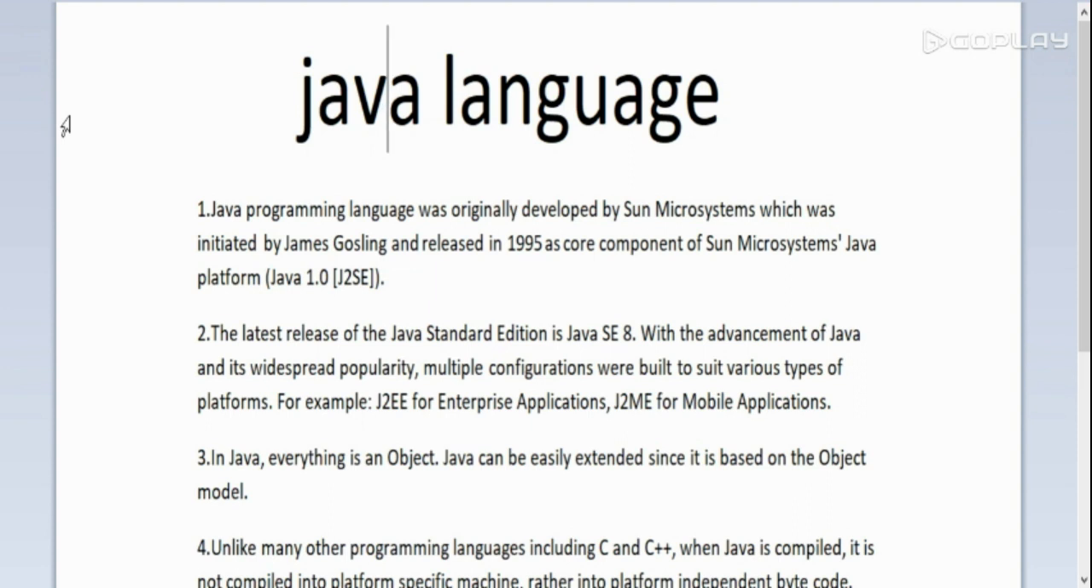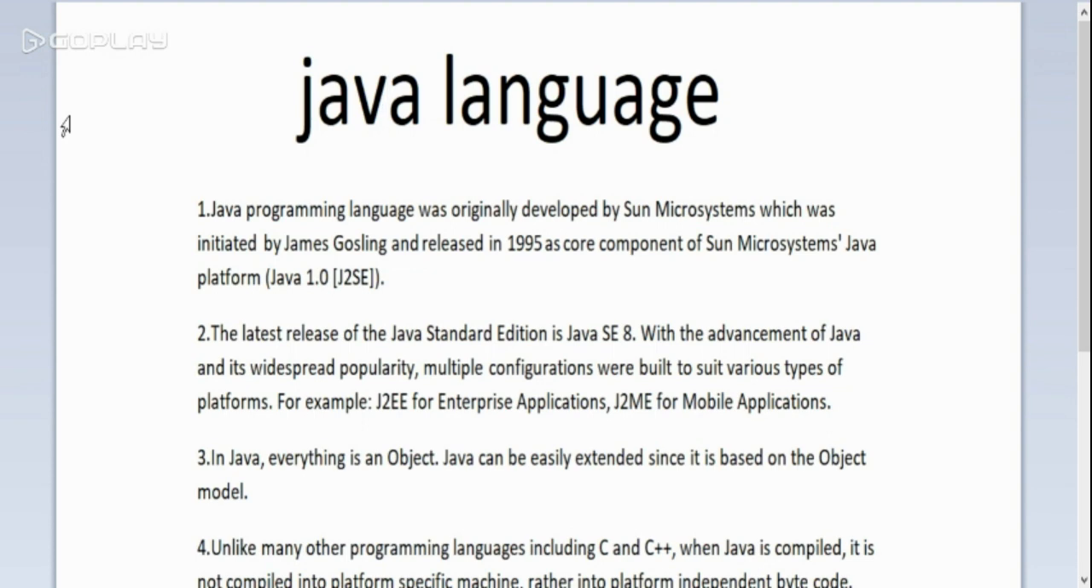The latest release of Java's standard edition is Java SE 8. Yes, Java has three types of edition. Java SE, which is the standard edition, is used for making computer applications, Java EE, which is the enterprise edition, is used for making enterprise applications, and J2ME, which is the Java micro edition, is used for making mobile applications. And the latest release is Java SE 8 for standard edition.